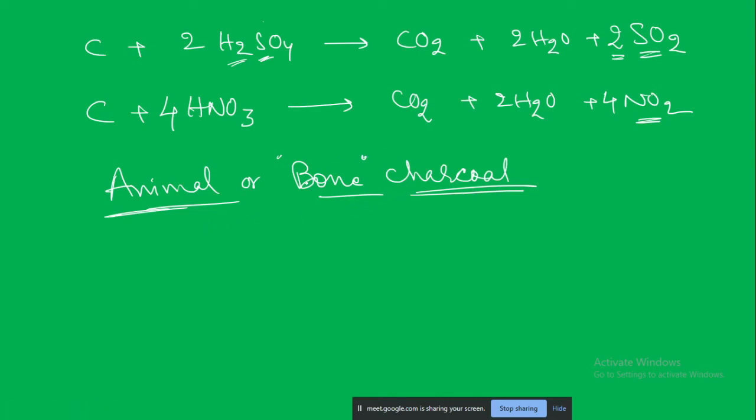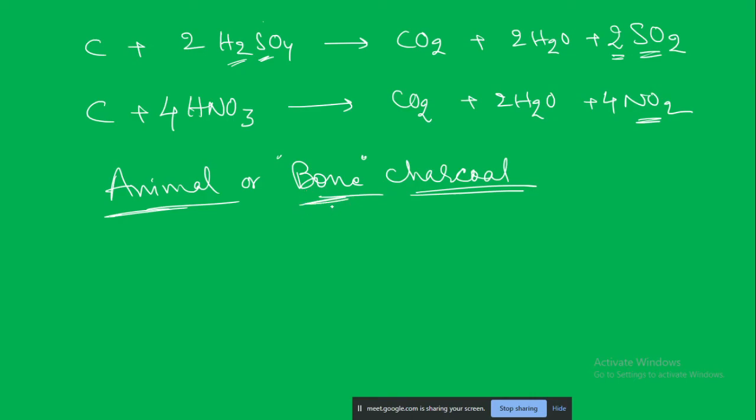So bone charcoal in fact is not used that much except sometimes in sugar industries, particularly in making of the sugar. So whatever sugar we are having at home, generally they don't use the wood charcoal. What they use is the bone charcoal. Because wood charcoal is black in color. Though wood charcoal can remove the colors and everything, if there is a little bit of leak of that wood charcoal, then your sugar will have the particles of that black wood charcoal. That is not desirable. But here what happens with bone charcoal?